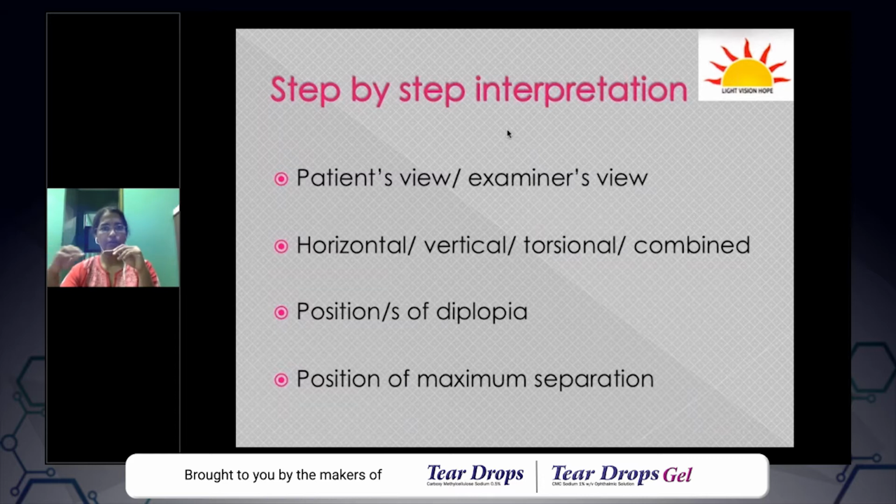So how to interpret the chart? First, note whether the chart is plotted or recorded in the patient's view or the examiner's view. If it is the patient's view, this is quite simple: right and left as the patient sees it. If it is in the examiner's view, you actually have to reverse the images for your understanding to make out the right and left.